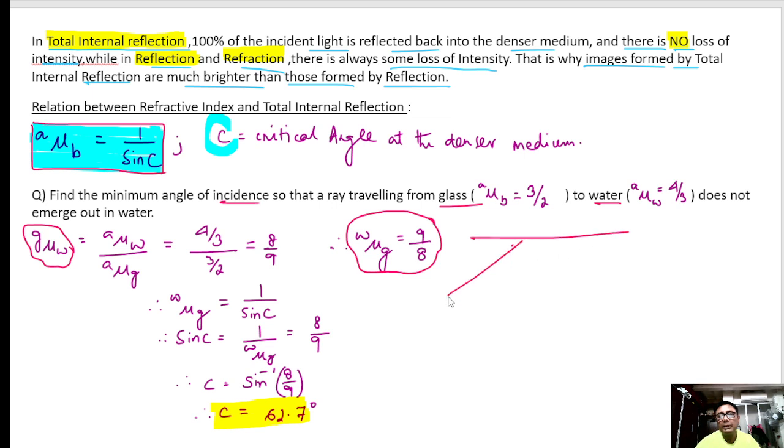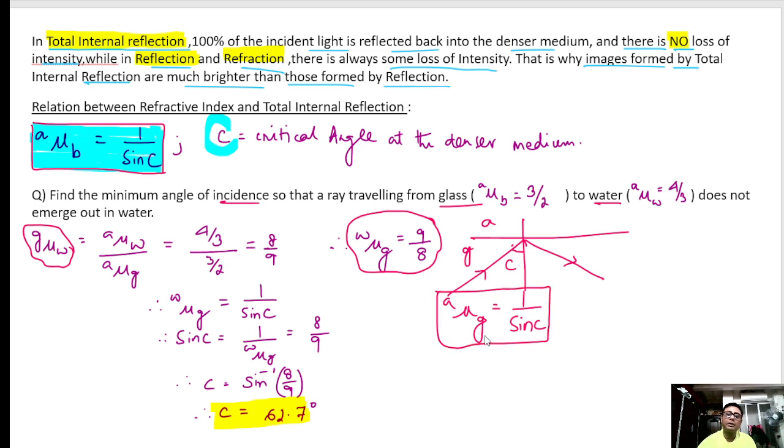If the ray is going like this, total internal reflection at C. So what do we write? This is air, this is glass. So what do we write? 1 by sine C. So please watch here that the ray of light is going from glass to air, but we have to take the refractive index of glass with respect to air. Here the ray of light will be going from glass to water.